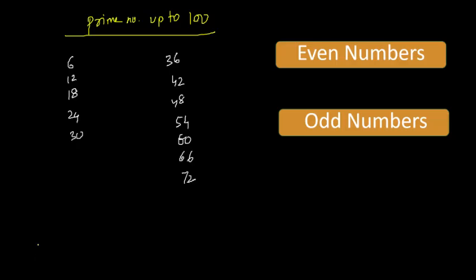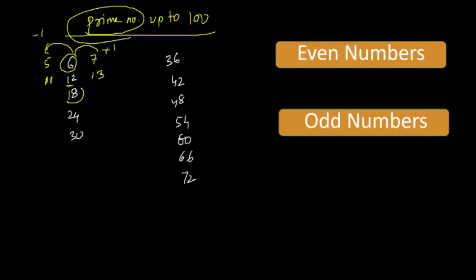I told you that a prime number is either minus 1 or plus 1 from a multiple of 6. So we can write all the consecutive values just before it and just after it. 5, 7. What is next to 12? Either 11 or 13. What are the nearest numbers to 18? That would be 17 and 19. Nearest to the next would be 23 and 25. Now these are all, you can say, prime, but sometimes you have to skip some numbers.